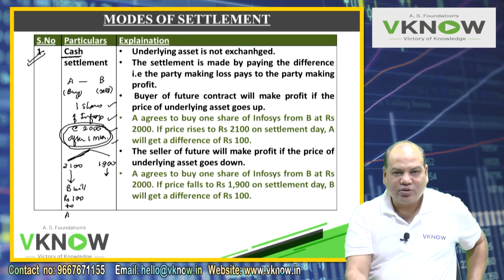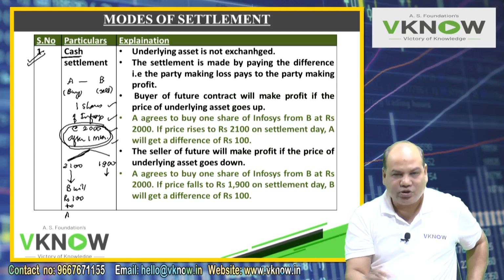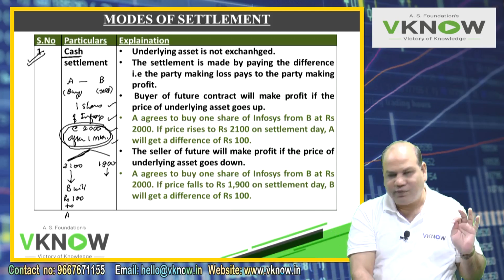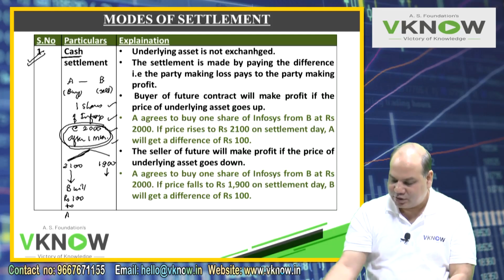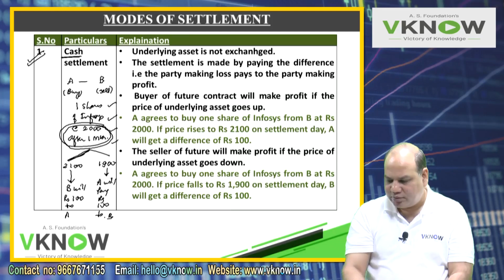And A knows that now the price in the market is 1900 rupees. So if he buys the share at 2000, he will have to sell in the market at 1900 and suffer a loss. So A tells B, Mr. B, would you mind if I pay you 100 rupees difference in cash? So A will pay rupees 100 to B. B says, no, I don't mind.